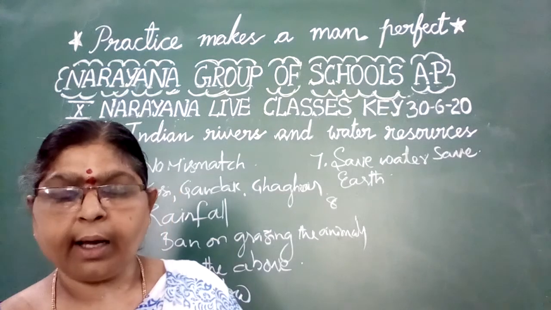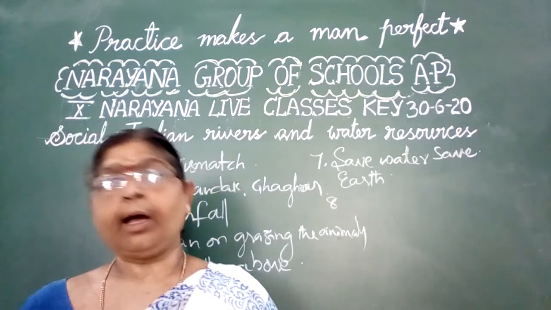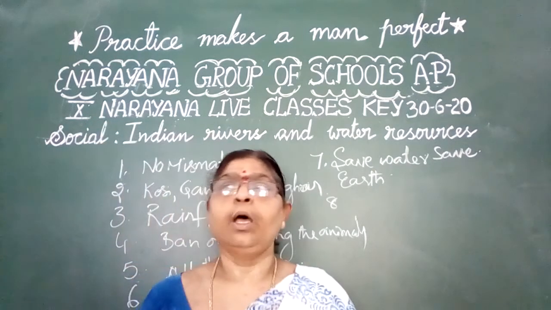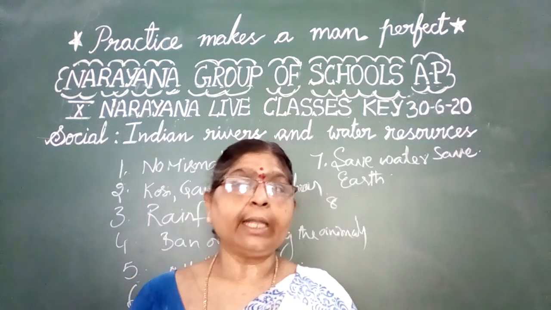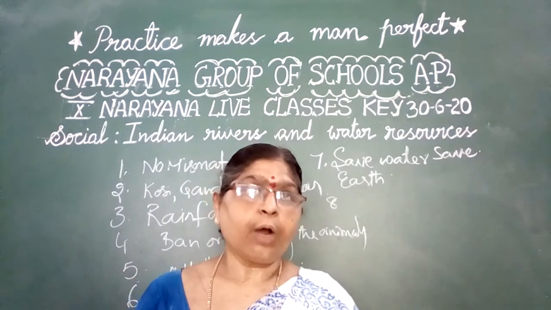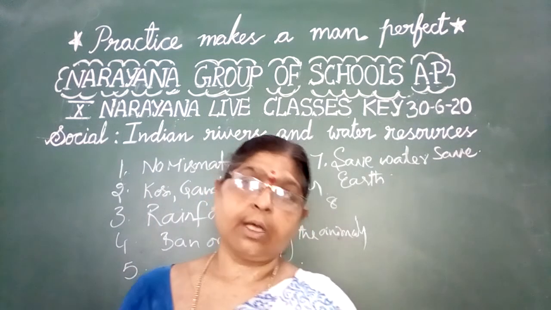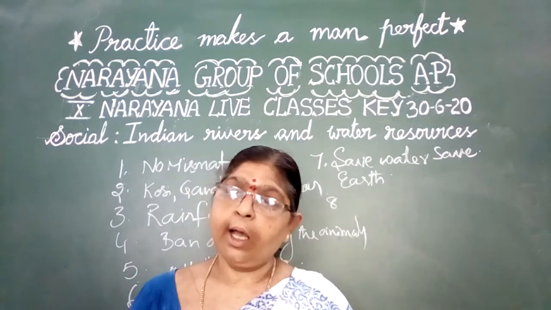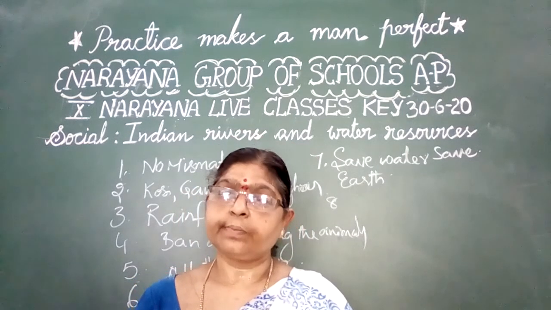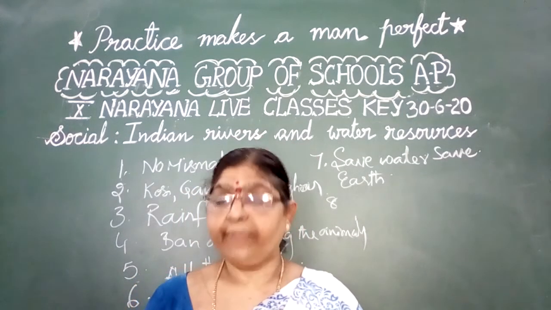Suppose you are living in a house. You have dug a tube well. So you feel that you are the owner of the groundwater of your house. Is it correct? Are you the owner of the groundwater of your house? Definitely not.